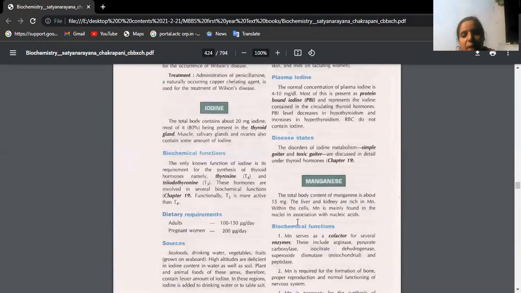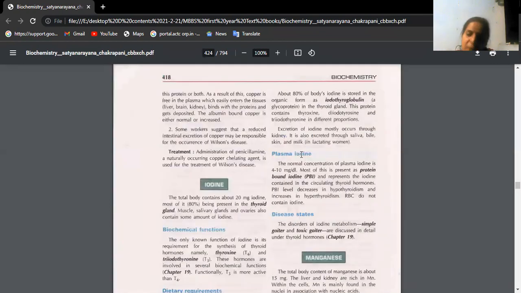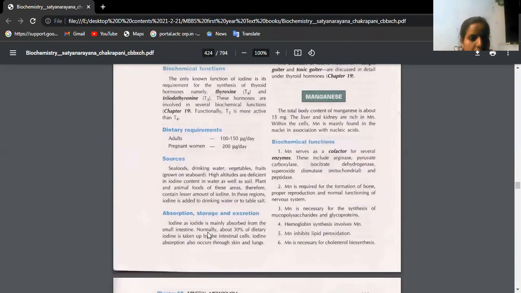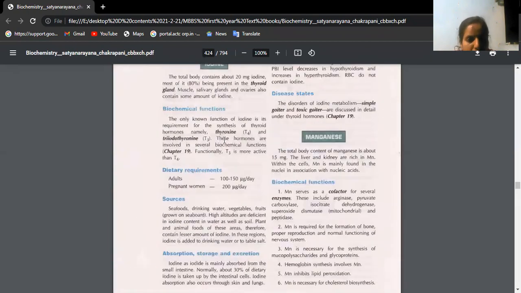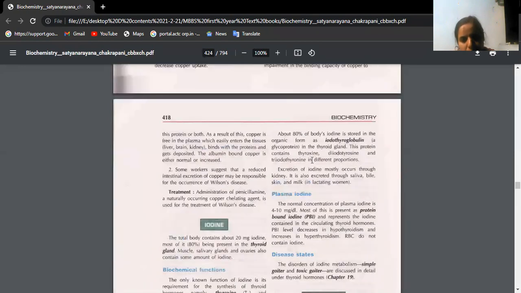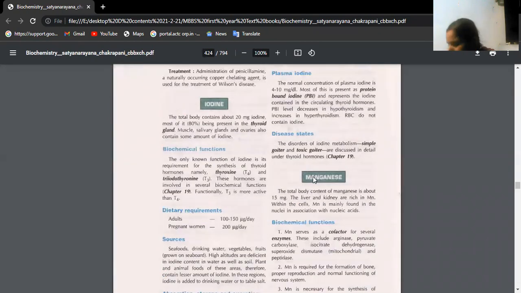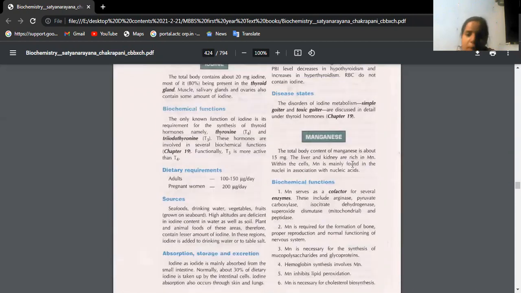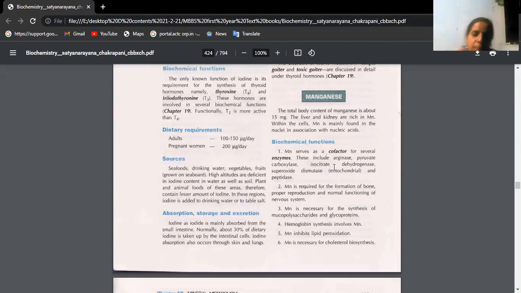Absorption is in the small intestine. Functions: whatever functions we usually study for thyroid hormone, it helps in the maintenance of basal metabolic rate. So whatever functions we usually study for T3, T4 hormones, they are the functions of iodine. Normal iodine content in the blood is 4 to 10 milligrams. In case iodine is deficient, it leads to a condition called goiter. Manganese can be a 3 marks question.